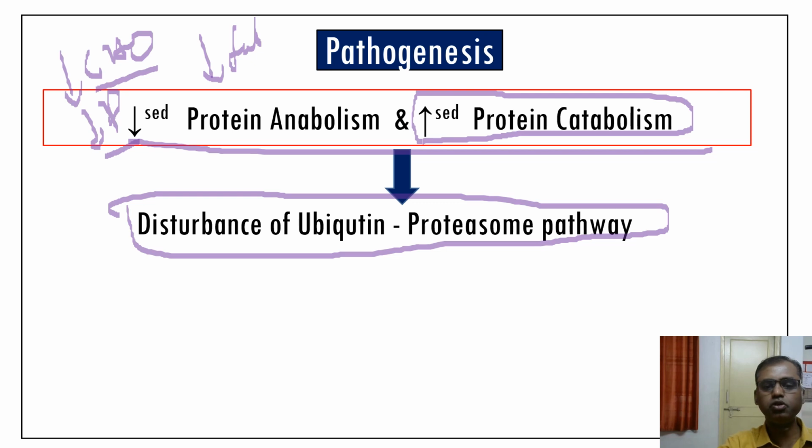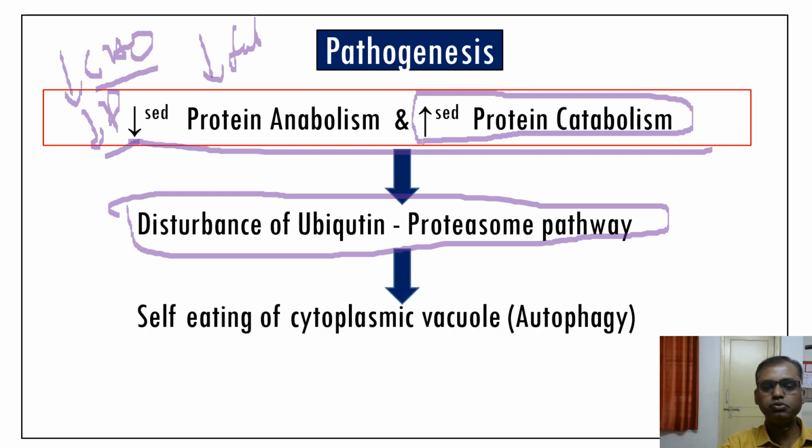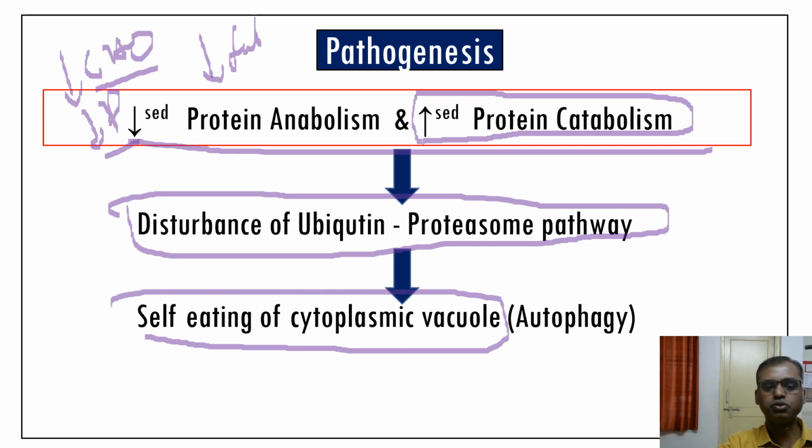So the main purpose of this ubiquitin proteasome pathway is elimination of the dysfunctional or misfolded protein, and in the atrophy condition there is also self-eating of the cytoplasmic vacuoles, which we call autophagy. So in atrophy you can see increased autophagy. So that leads to atrophy. In the morphological picture, you can see increased autophagic vacuoles present in the cells. So that is the simple pathogenesis of the atrophy.